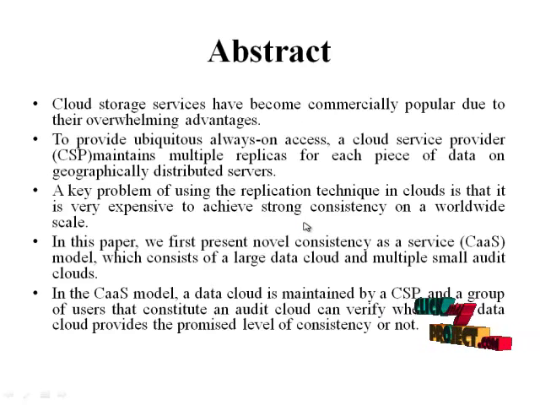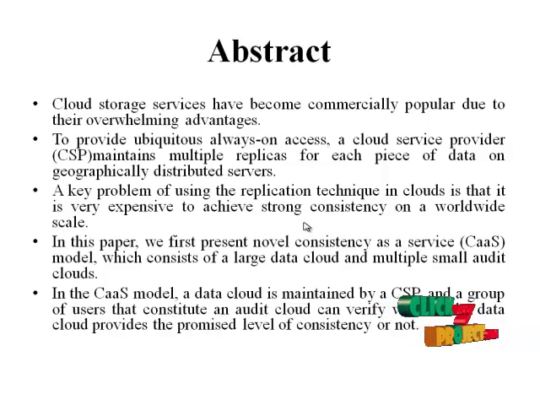Let's move on to the abstract. Cloud storage services have become commercially popular due to their overwhelming advantages. To provide ubiquitous always-on access, a cloud service provider maintains multiple replicas for each piece of data on geographically distributed servers. A key problem of using replication in clouds is that it is very expensive to achieve strong consistency on a worldwide scale. In this paper, we present a novel consistency as a service model, which consists of a large data cloud and multiple smart cloud auditors.